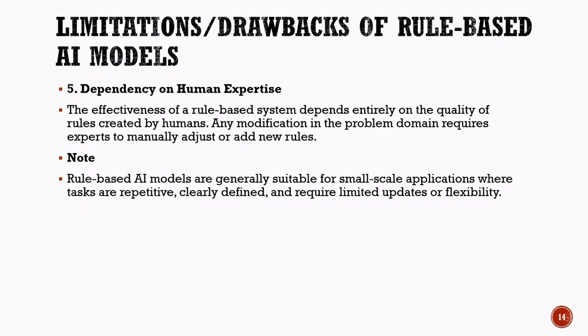As a result, rule-based AI models are most suitable for small-scale applications where tasks are repetitive, clearly defined, and do not change frequently. They work best in environments where only a limited number of updates are required and flexibility is not a major concern. For more complex and dynamic situations, learning-based AI models are generally preferred because they can learn from data, adapt to new conditions, and improve their performance over time.